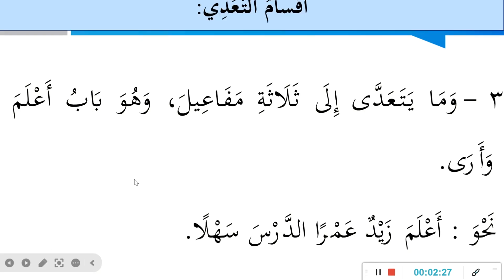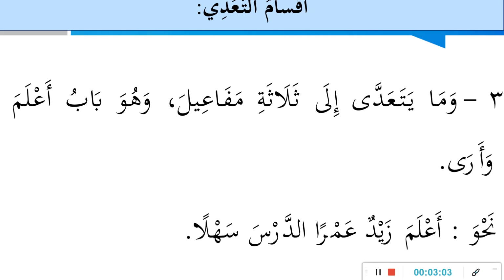The third one is ما يتعدى إلى ثلاثة مفاعيل. The verb that transits to three مفعول به, that is, three objects. And this always occurs with the verbs related to babu a'lama wa ara, like the example given below, أعلم زيد عمرا الدرس سهلا. Or you say عمرا الدرس سهلا.